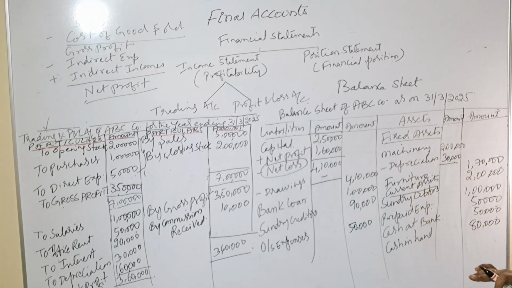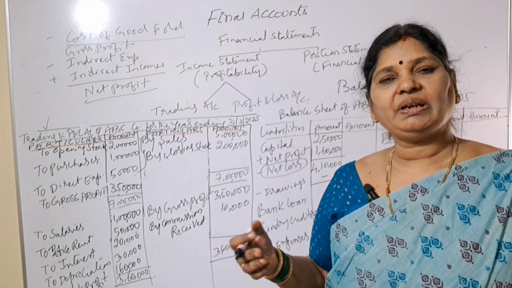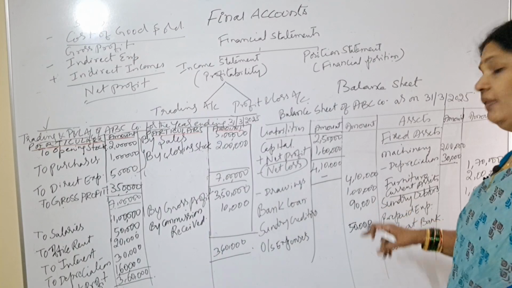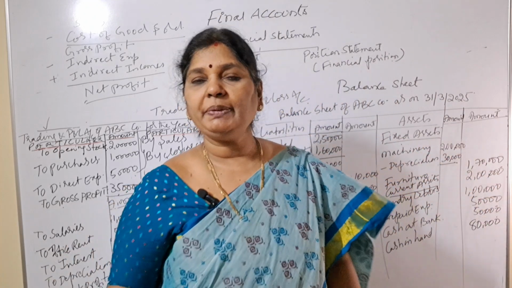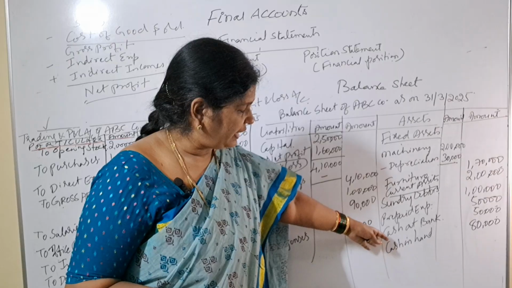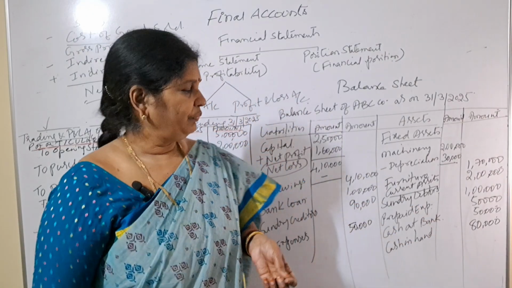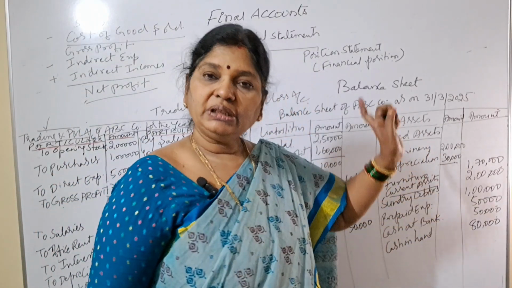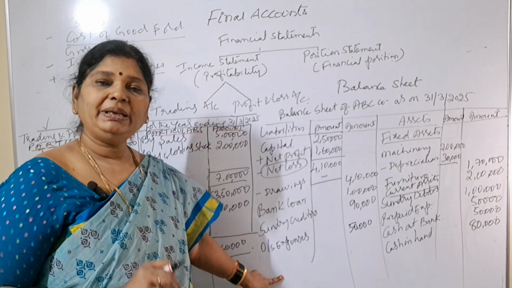What are fixed assets and what are current assets? Fixed assets means the benefit of which will be there for the longer period, that means for more than 1 year. Okay, current assets means the assets which will be there with us for a period of 1 year. See, sundry debtors means which will be recovered by us within a period of 1 year, right? And prepaid expenses also. Next, cash in hand, cash at bank, all these are called our current assets. So if you add all our fixed assets and current assets, whatever the total we get, that should match with our liabilities total. Then only our balance sheet will be correct.